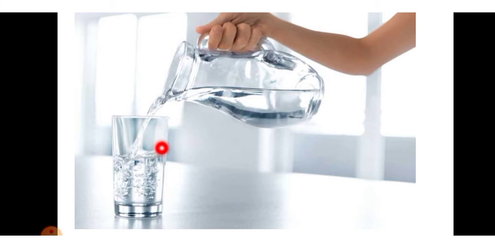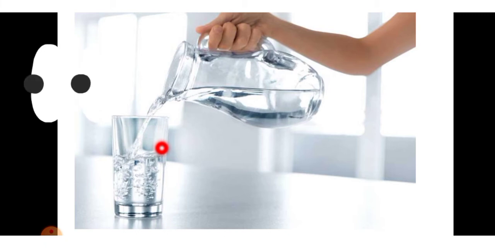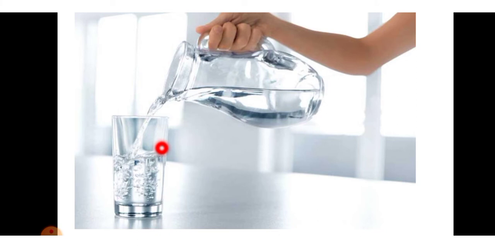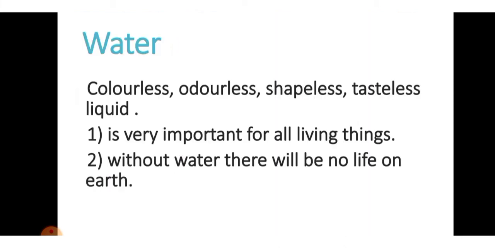Means it does not have shape, color, smell or taste, but still this water is very essential for the survival of all living creatures. Without water there would be no life.